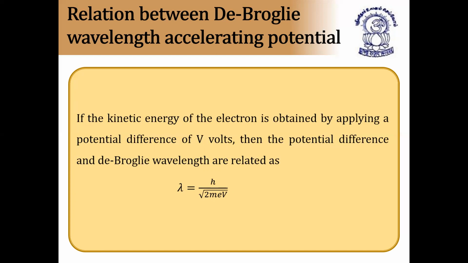So this formula is also very important. It is the relation between de Broglie wavelength and accelerating potential. When they give the potential instead of kinetic energy, e is the charge of the electron, which is equal to 1.6 × 10 to the power of minus 19, and they will give the voltage also. So if they give the voltage instead of the kinetic energy, then also you can find the wavelength. So this formula is very important. I hope it is clear now.